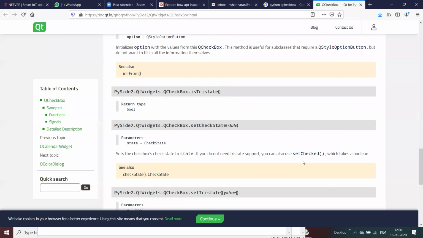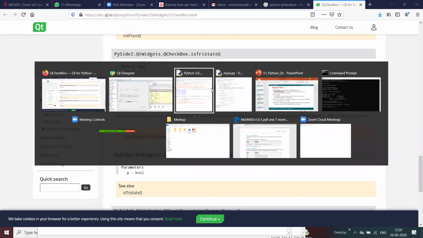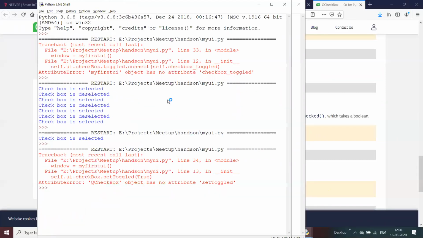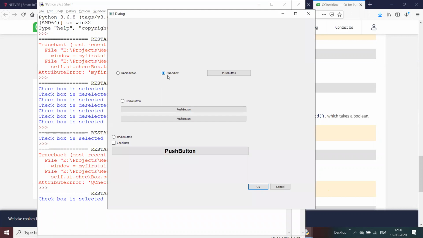For example, we can also use set checked, which takes a boolean value basically, and we wanted to do something like a set check state. I'm going to give set check state of true, so that we are able to see, yeah, whenever the application is started, the checkbox gets selected.